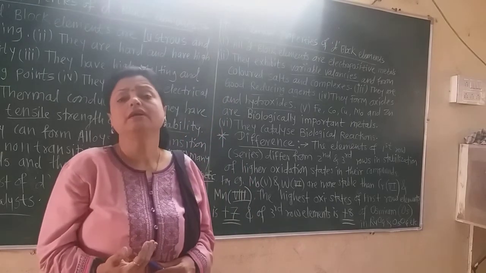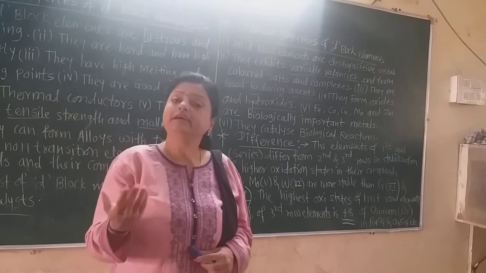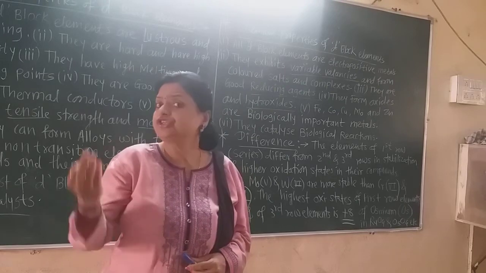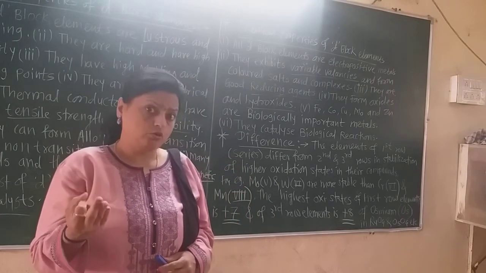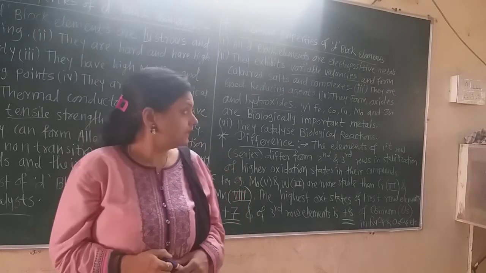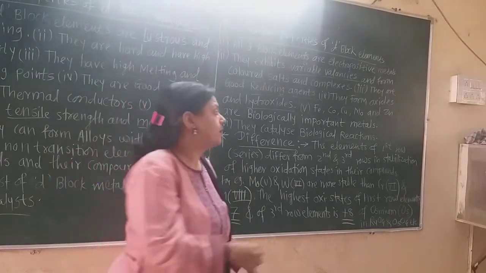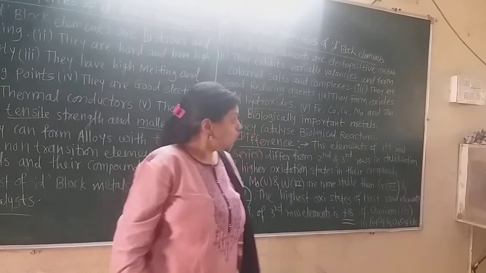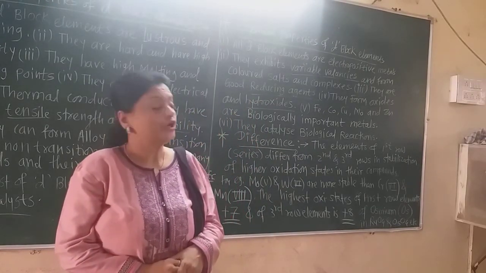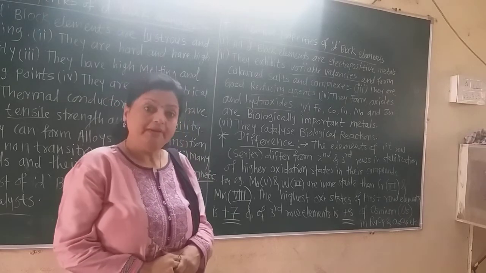And also in biology, the chloroplast has copper and cobalt. In this way copper, molybdenum, zinc, all are biologically very important elements or metals.